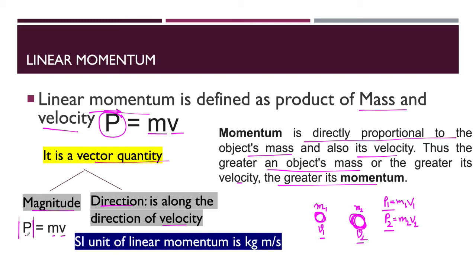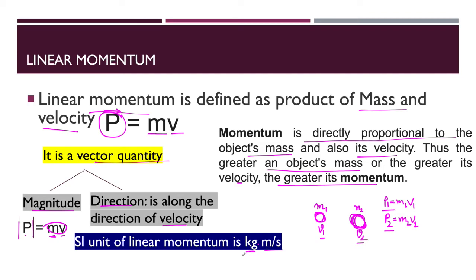So what will be the SI unit here? As the SI unit of mass is kg and the SI unit of velocity is meter per second, the SI unit will be the product of m and v, that is kg meter per second. So this is called linear momentum.